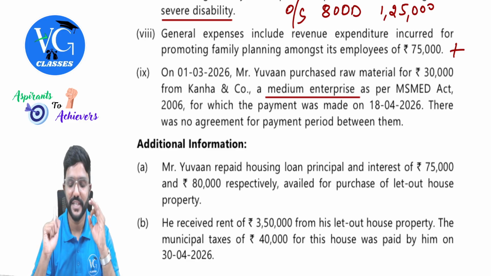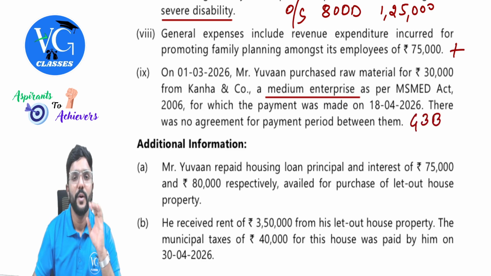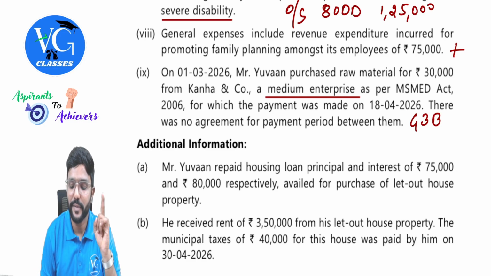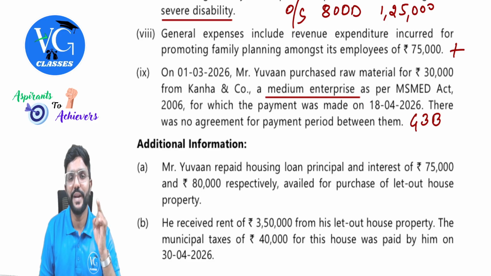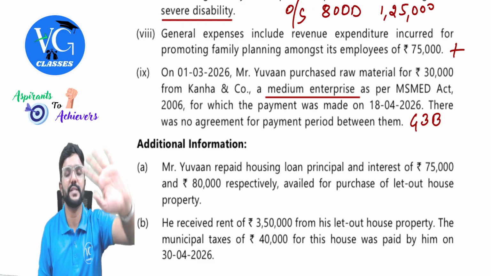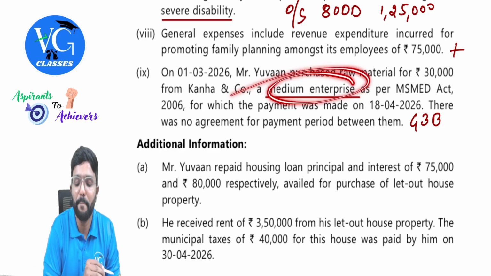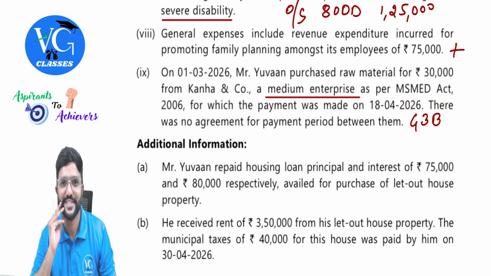As per section 43B, only if payment is made to micro and small enterprise, only MS is covered. Here the payment is made to a medium enterprise. So is it covered under section 43B? Not covered, guys.